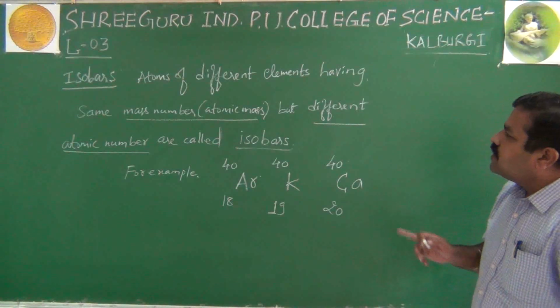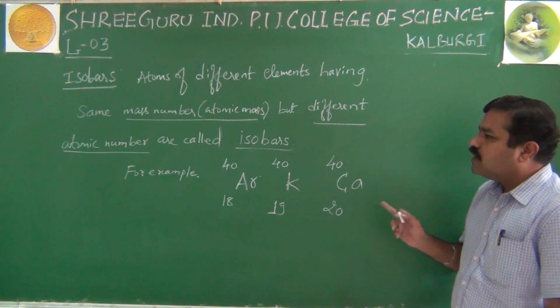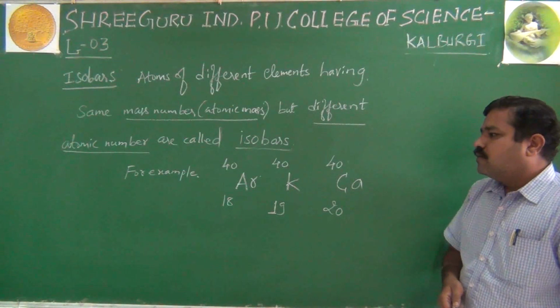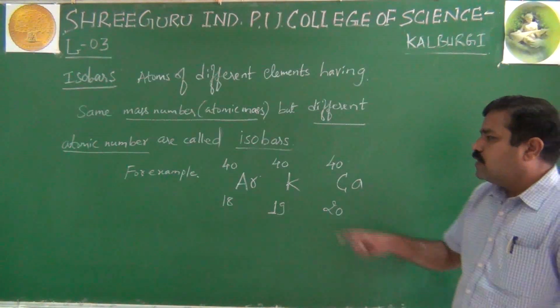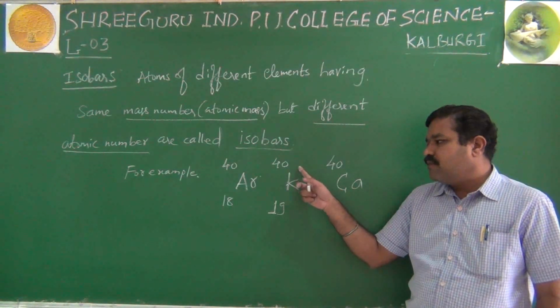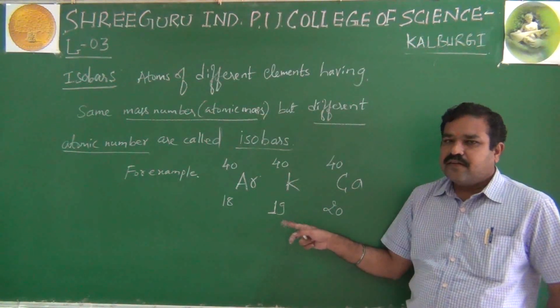Isobars are atoms of different elements having the same mass number or atomic mass, but differing in atomic number. Okay, so like this, see, they have the same mass. Protons and neutrons together are the same, but they differ in the number of electrons, right?